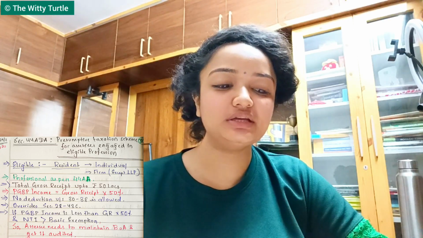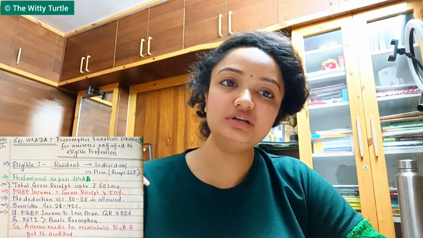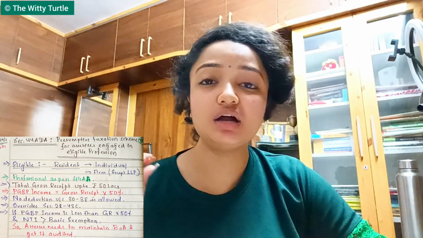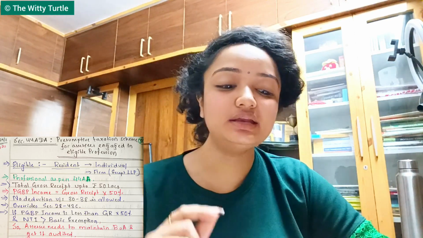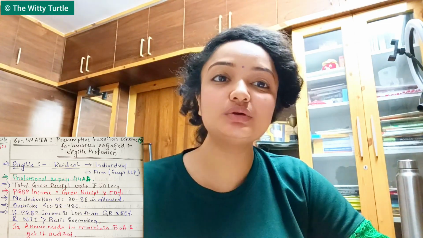If the PGBP income is less than 50% of your gross receipt, then if the net taxable income is more than the basic exemption, the SSC has to maintain books of accounts under section 44AA, as I told you in the last class, and the SSC needs to get those books of accounts audited under section 44AB, right? I hope this is clear.